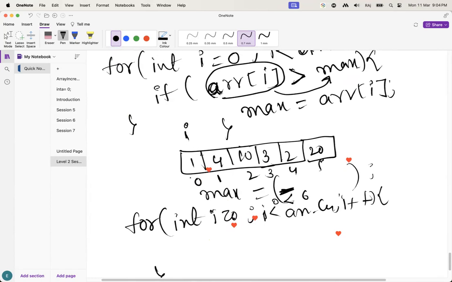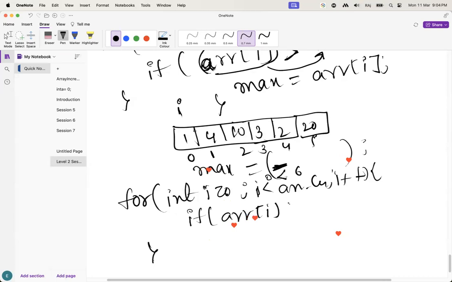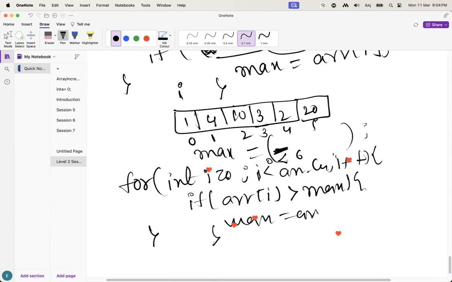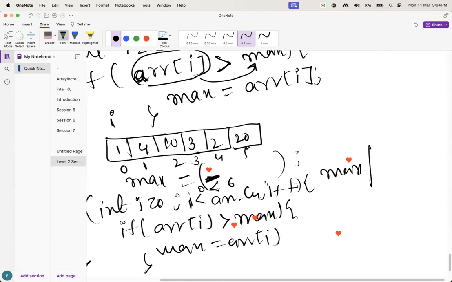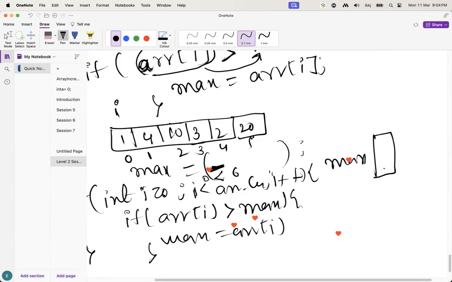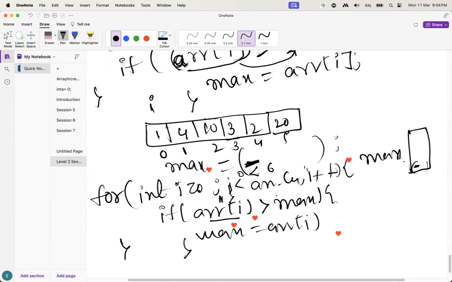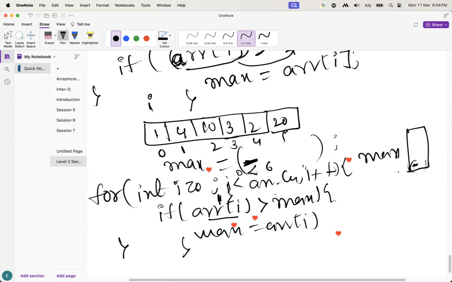What is inside, guys? The if condition. What is the if condition? If array of i is greater than max, now max will be array of i. Here I am going to take the variable like this, a memory space like this. Initially some minus value is there. Now, when i is 0, what will happen? It comes here. Let's check array of 0. What is array of 0? 1. So 1 is greater than the maximum value. What is the last updated maximum value? It's a minus value. 1 is always bigger than a minus value, right?